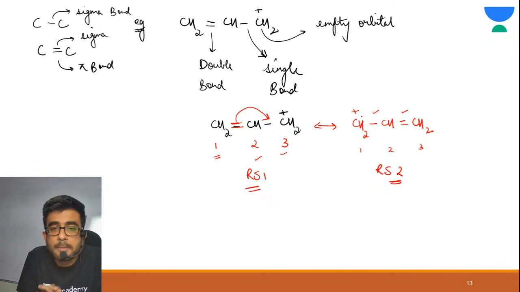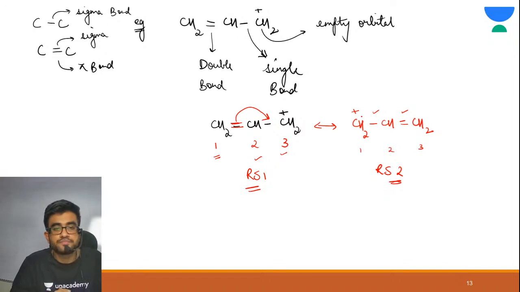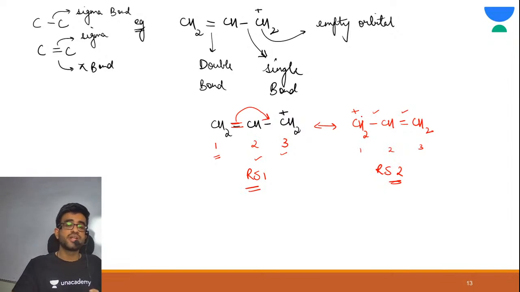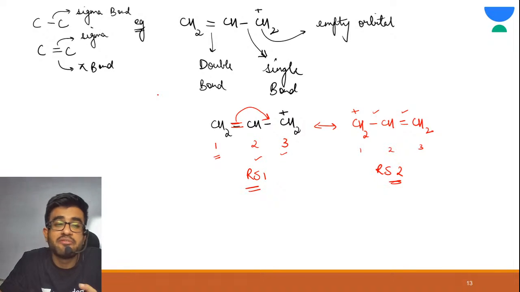How do we do this? First you write all the sigma bonds. Then you see where the pi bond is present. Just write a partial double bond there, and distribute the positive charge. Try to write the resonance hybrid for these two structures. Come on everyone, you need to practice it. Don't worry, by the end of this class you will be very comfortable with it. Right now you might be facing some difficulties, but don't worry.